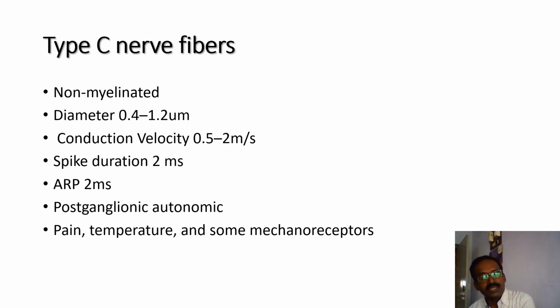Pain, temperature, and some mechanoreceptor sensations are carried by type C nerve fibers. It is responsible for local reflex responses, and type C nerve fibers are more sensitive to local anesthetics because they are non-myelinated and the thickness is very small.